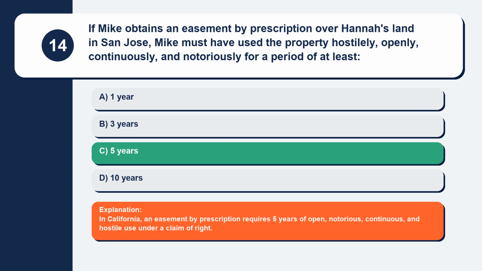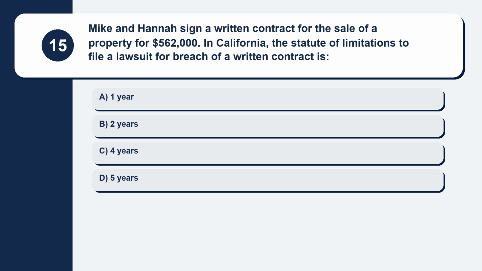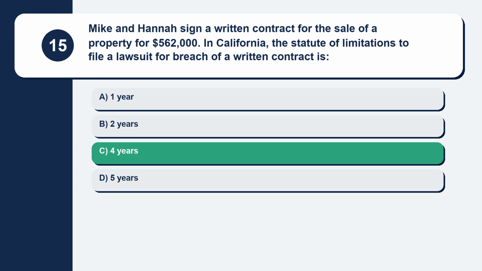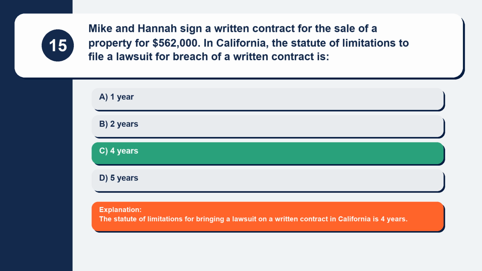of right. Question 15. Mike and Hannah sign a written contract for the sale of a property for $562,000. In California, the statute of limitations to file a lawsuit for breach of a written contract is. Here are your options. Option A, 1 year. Option B, 2 years. Option C, 4 years. Option D, 5 years. The correct answer is option C, 4 years. Explanation. The statute of limitations for bringing a lawsuit on a written contract in California is 4 years.